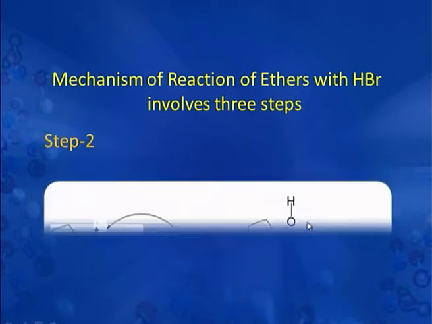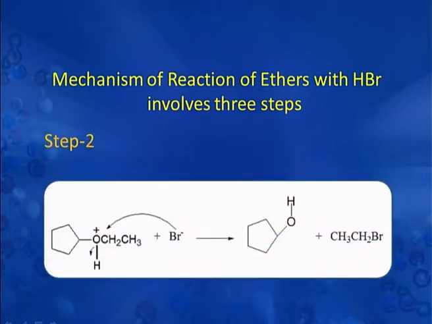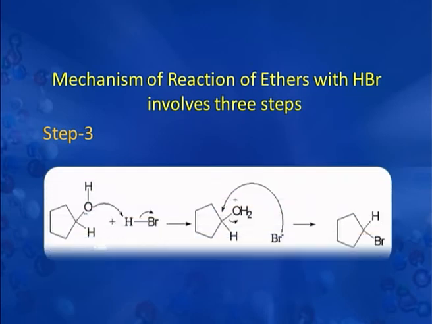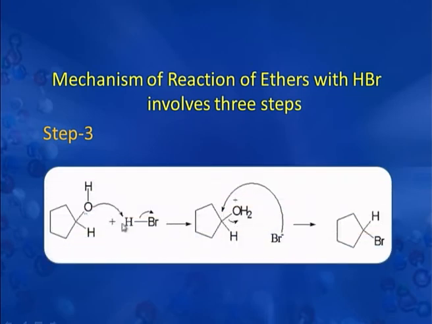In the second step, the bromide ion which is generated in the first step attacks the less hindered carbon of the oxonium salt of ether and generates alcohol along with an alkyl halide. In the third step, this alcohol which is generated in the second step is again attacked by the hydrogen bromide.